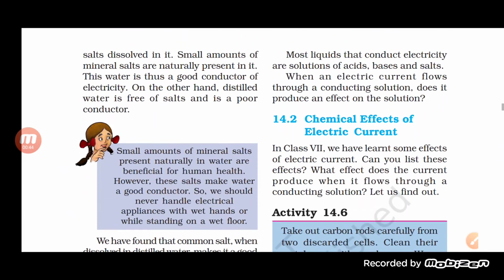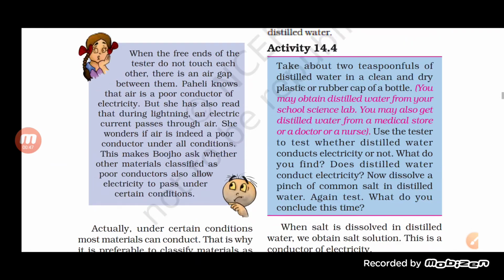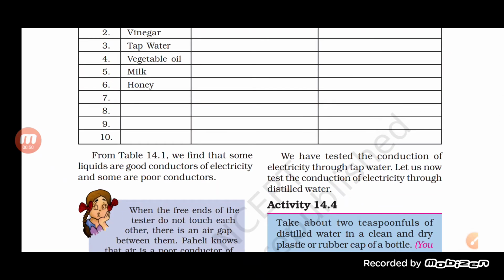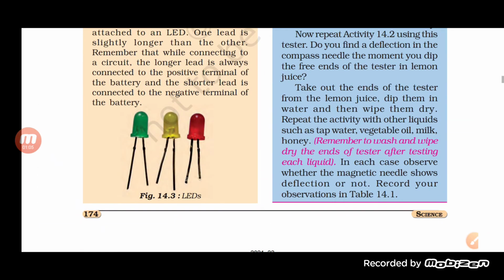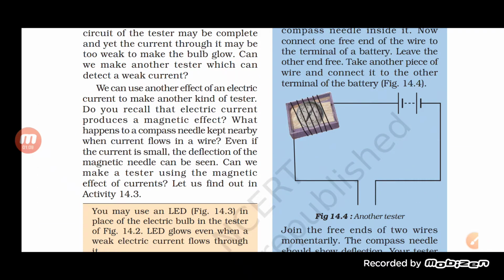So till then, students, we have seen how conduction occurs in the case of a solid, and then we started to understand how electric current passes through a liquid also. There we have seen that if we take a lemon solution, dip two wires into it, connect the wires with a battery, and connect a bulb to it, we will find that the bulb glows when the circuit gets completed.